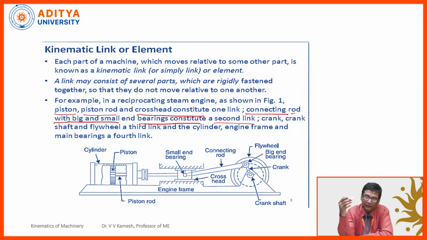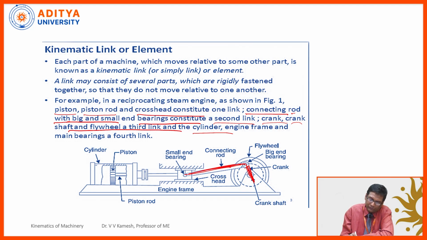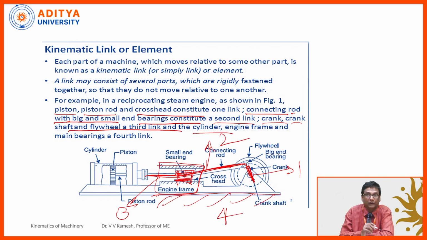After getting so many classes, the crank and the others are all different links. This is link number 1, this is link number 2, and this total thing is link number 3. Suppose I call this link number 1, this link number 2, and the fixed part the fourth link. When we discuss the four bar link, the same concept will come again.